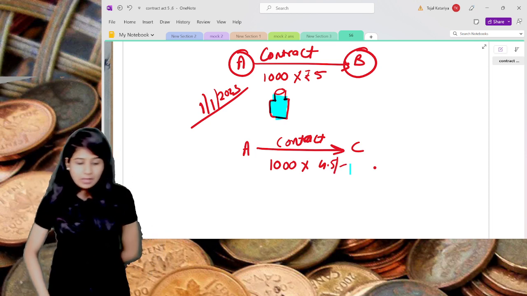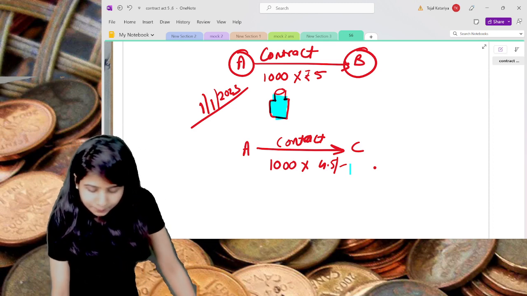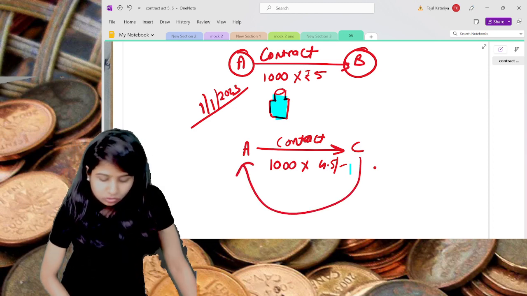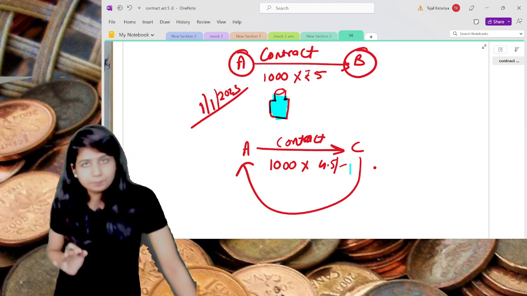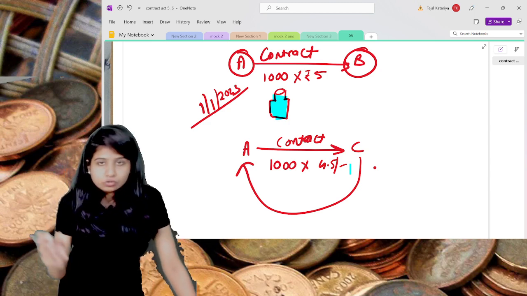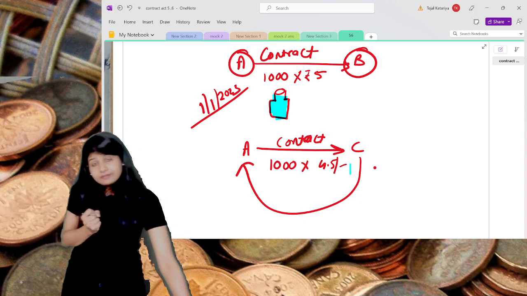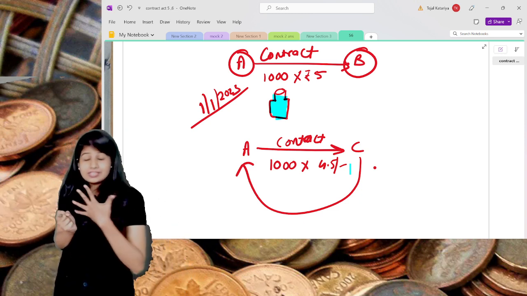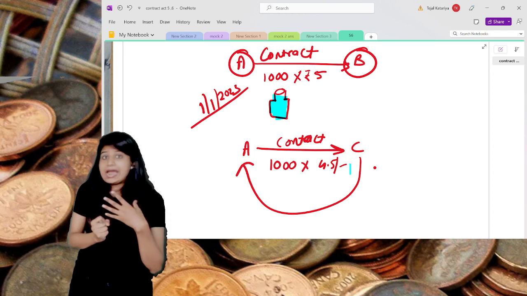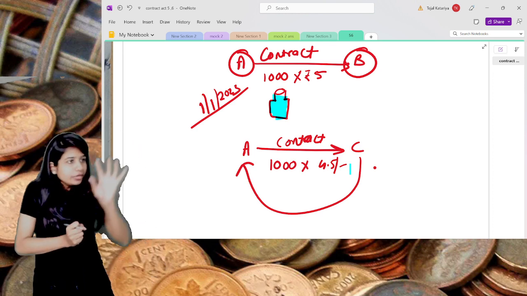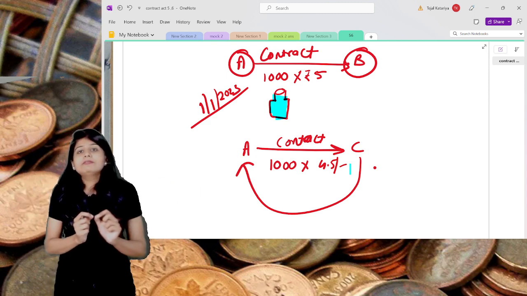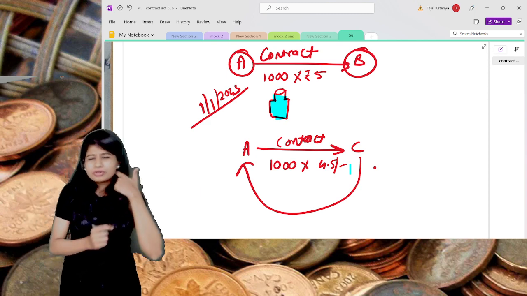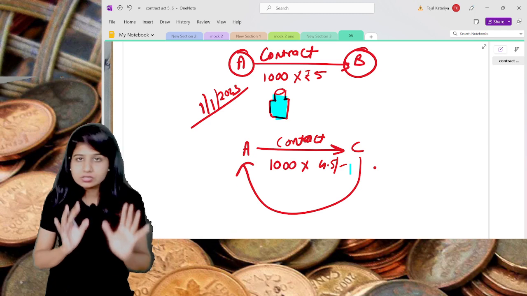C is going to give 1000 bottles to A, and then A is going to give them to B. So A receives them from C at rupees 4.5 and delivers them to B at rupees 5. That means 0.5 rupee will be his profit or commission. Correct? This much is clear.